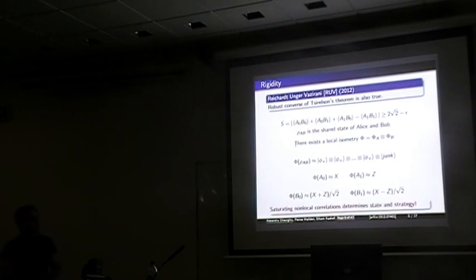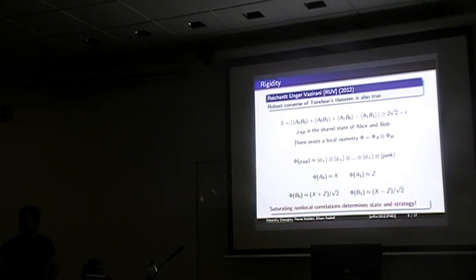So essentially what this is telling us is that if we saturate non-local correlations, we can uniquely, up to this isometry, determine the state and the strategy used by the two parties. The proof of this is really nice, and I encourage you to read it because it's only 100 pages long.